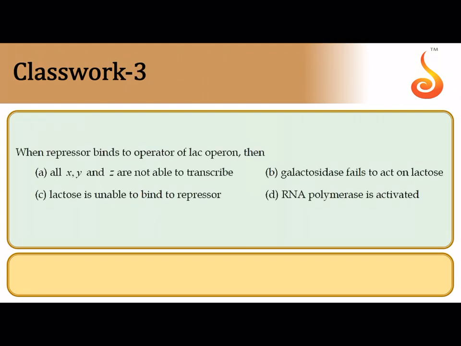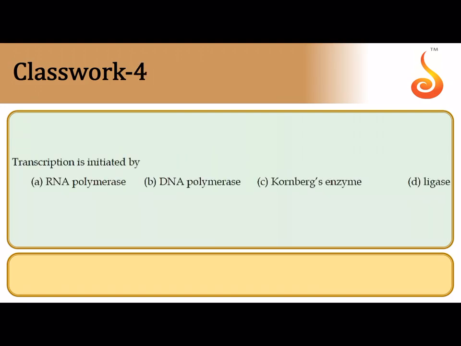When repressor binds to operator, so in the lac operon, you all know that if the repressor is binding to the operator, then the promoter's pathway is blocked, and as a result, all the Z, Y, and A genes, not XYZ, Z, Y, and A genes, are not able to transcribe. That means the operon has been switched off. Transcription is initiated by, a very simple answer, an enzyme that is referred to as RNA polymerase. So it is option A.